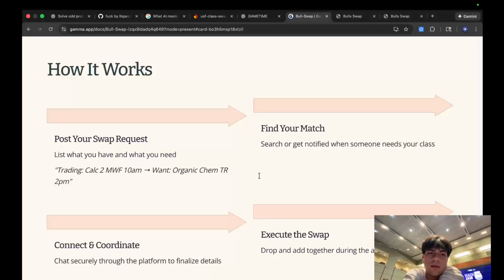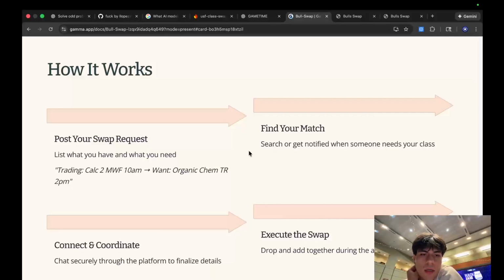So let's say you want to trade Cog 2, right? In MWF, which is like the name of the building, right? And at 10 a.m., right? And then you want organic chemistry, TR, that's Tuesday-Thursday, at 2 p.m.